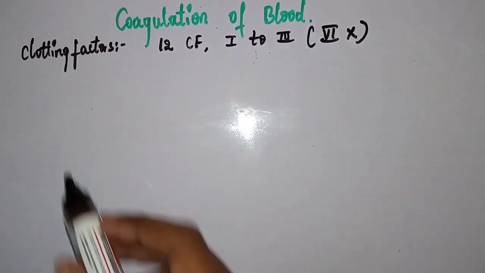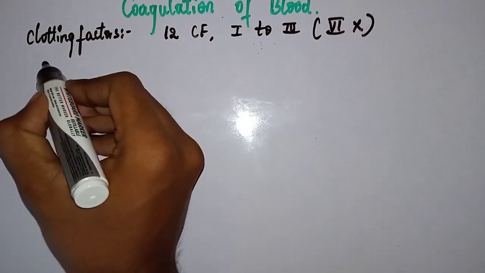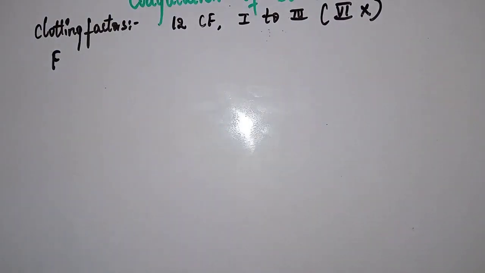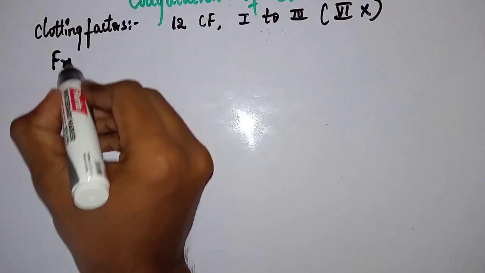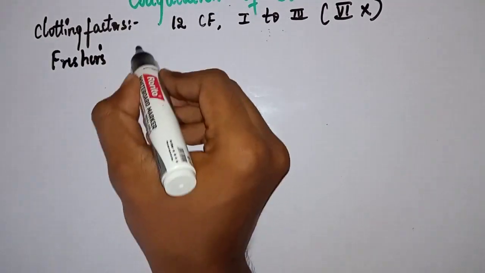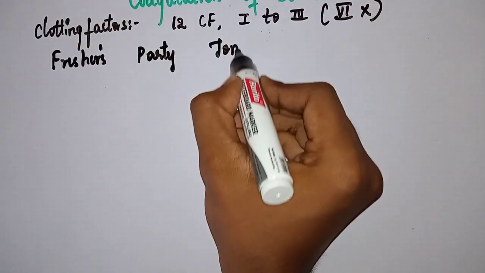Let me write one sentence so that you can remember them easily. Freshers party tonight. Come pack pizzas and call seniors. Please have fun. Okay? Let me write. Freshers, party, tonight.